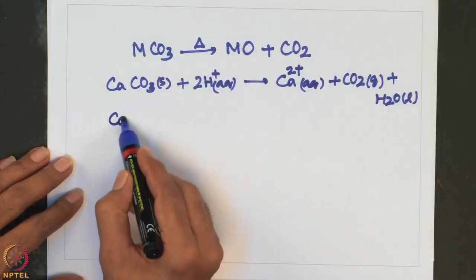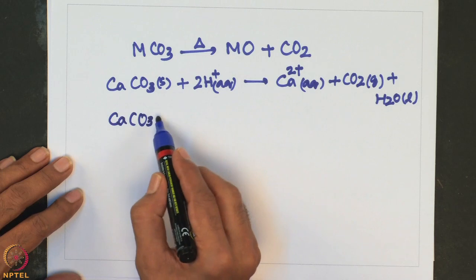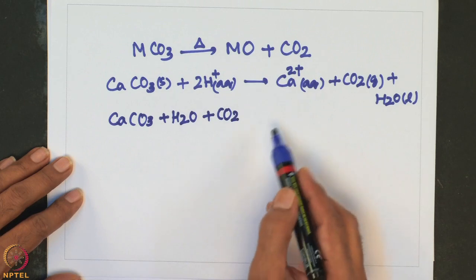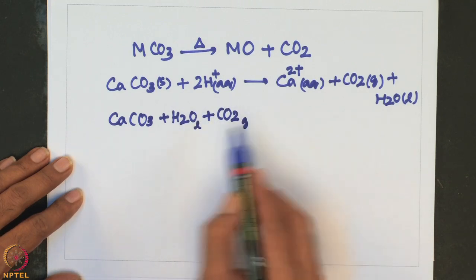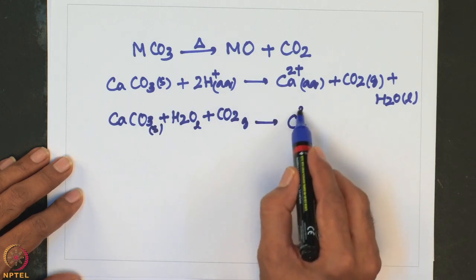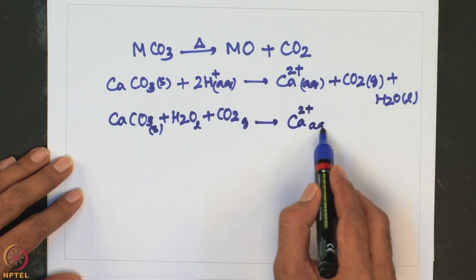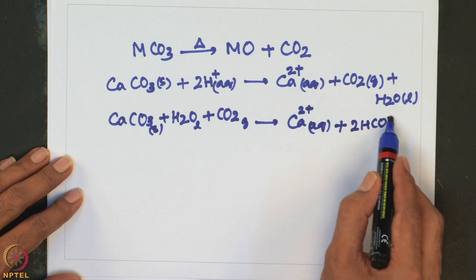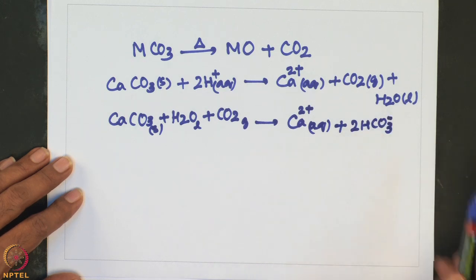Calcium carbonate is sparingly soluble in water, but its solubility is increased if CO2 is dissolved in the water as in rainwater. So, what would happen here is again, calcium carbonate plus H2O plus CO2, liquid, yes, and this is solid. Okay.